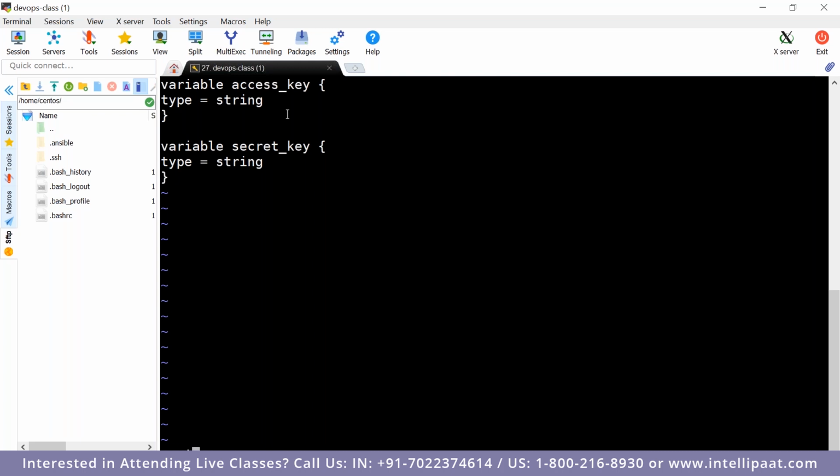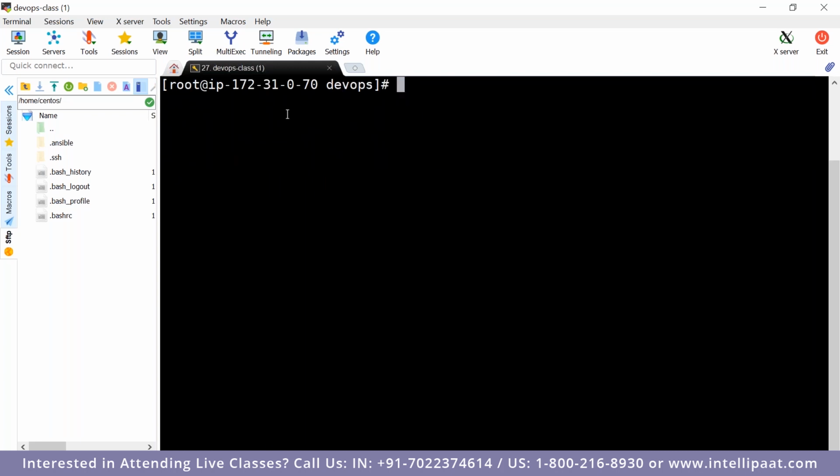Now with this, what happens? Let me check the configuration, whatever I've done, terraform plan. See, now here it asks for the value. What is the value? var.access_key, which I will have to give.